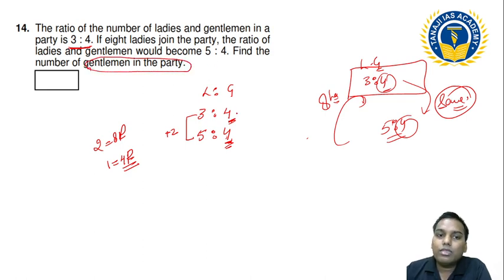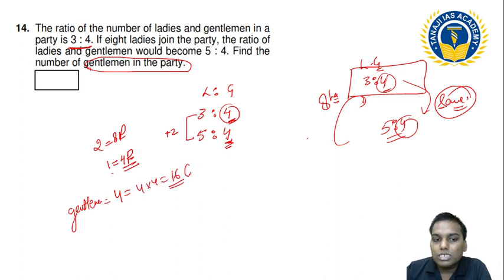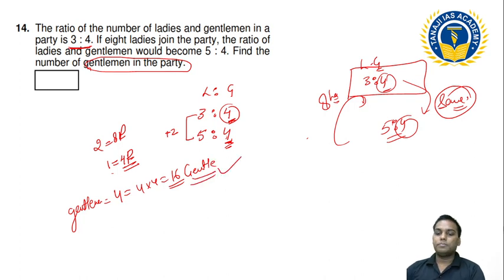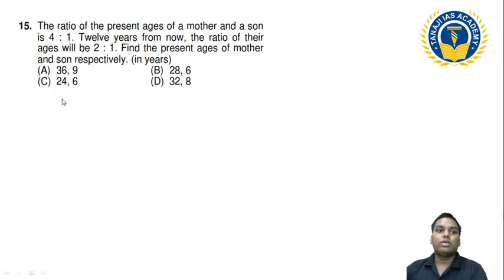How many gentlemen in the party? 4. So if 1 is equal to 4, then 4 is equal to 4 into 4, that is 16 gentlemen. So the total gentlemen are 16. Okay, now do this again.